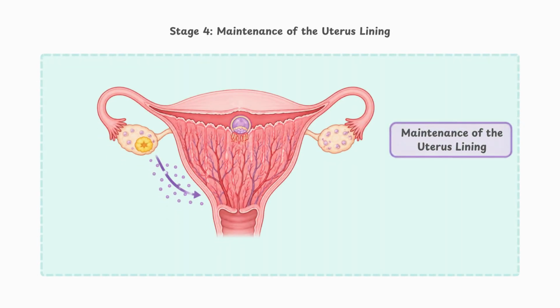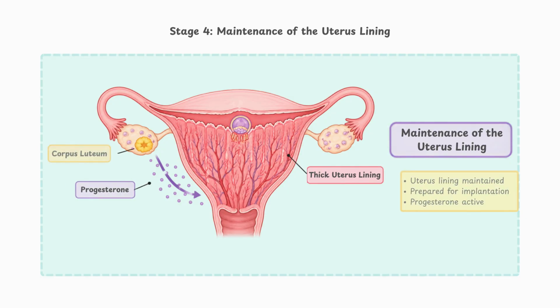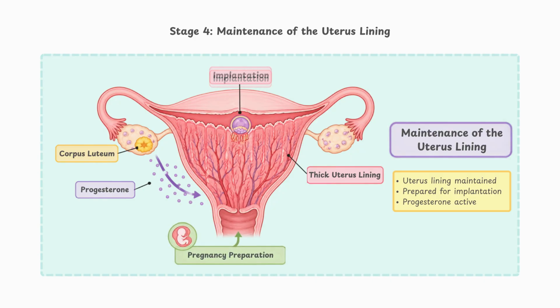After menstruation, the uterus lining begins to repair and build itself back up. As the cycle continues, the lining becomes thicker and richer in blood vessels. This is important because it creates a suitable environment where a fertilized egg could implant and begin to develop. So what helps the uterus lining thicken? This process is mainly stimulated by increasing levels of estrogen.